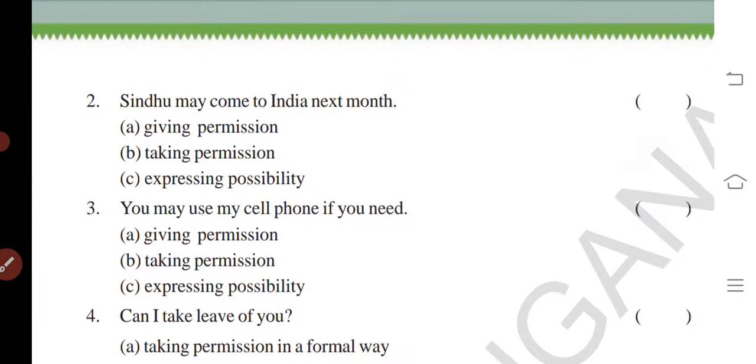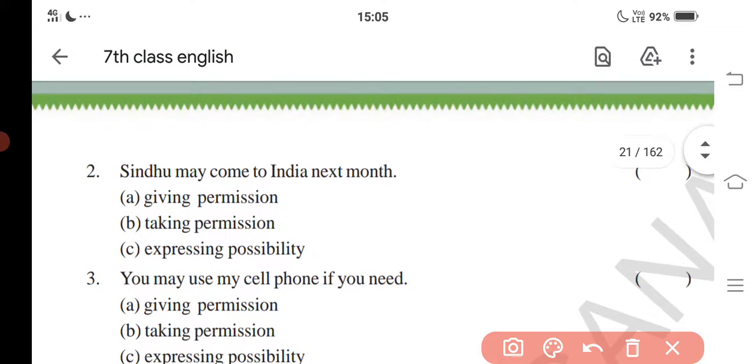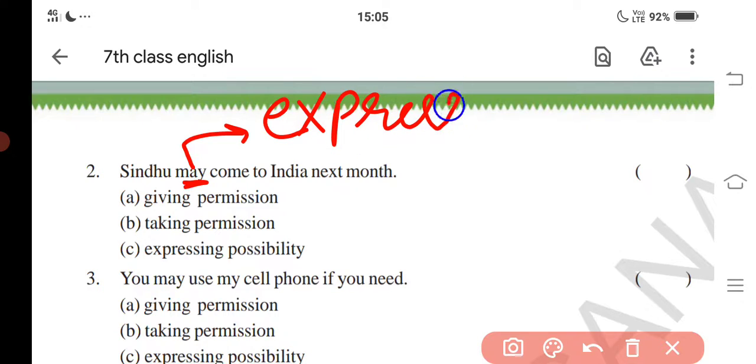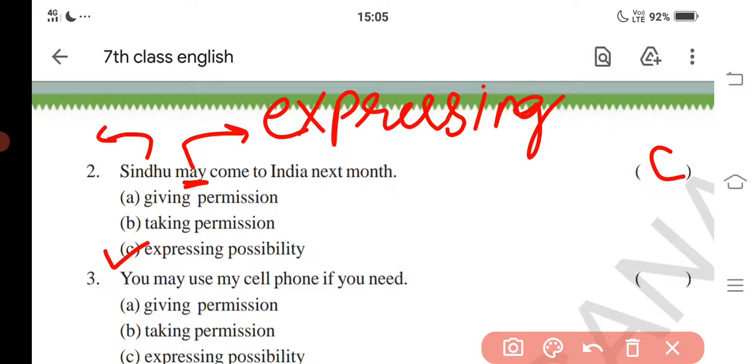Now let's see the next question. Sindhu may come to India next month. We have learned that may can also be used as expressing possibility. So the answer is C. It means Sindhu is in another country or somewhere, so she may come to India next month. It is expressing possibility, like for example, it may rain today. That is also expressing possibility.